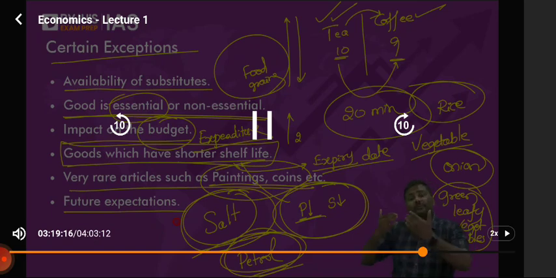For example, let me ask you a very simple question. In the last 2 months, continuously the price of onion has increased. Understand this carefully. For the last 2 months, constantly, the price of onion has increased. You go to the market. Now, don't you think you'll also calculate in your mind? Today, the price of onion is 80 rupees. After 1 week, the price could be 100 rupees. So, will you purchase only 1 kg of onion? If you require 1 kg a week, will you purchase only 1 kg? No, you will rather purchase 2 kgs, 3 kgs, 4 kgs. Why? You expect that in the future, the prices would go up.